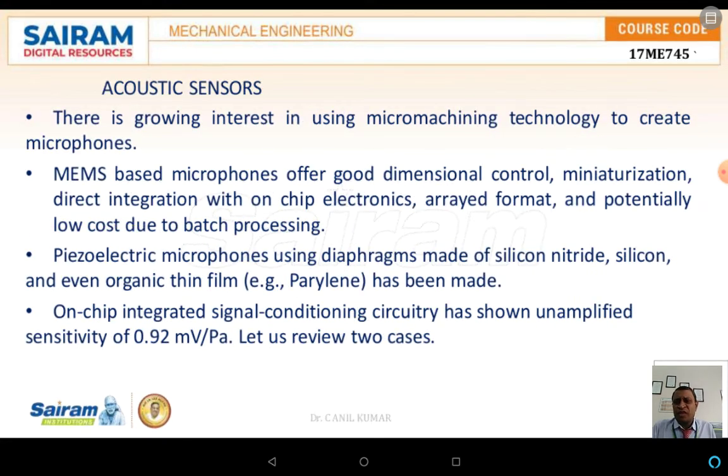The next part we are discussing is the acoustic sensors. There is a growing interest in micromachining technology to create microphones. MEMS based microphones offer good dimensional control, miniaturization, direct integration with chips and even the electronics, the array format, and also potentially low cost and batch processing.